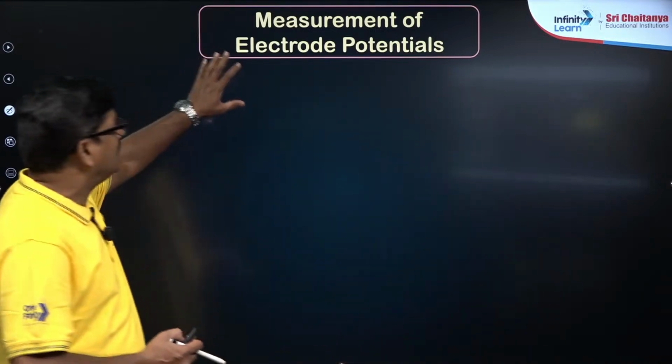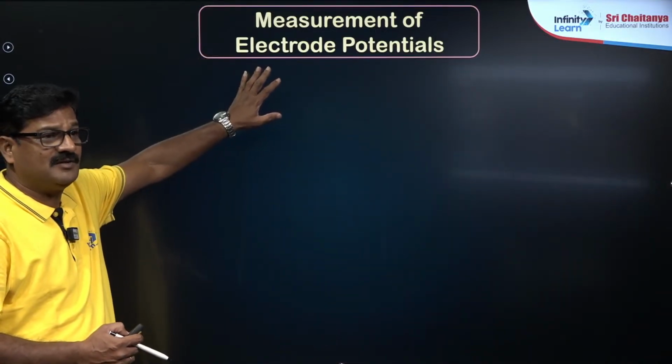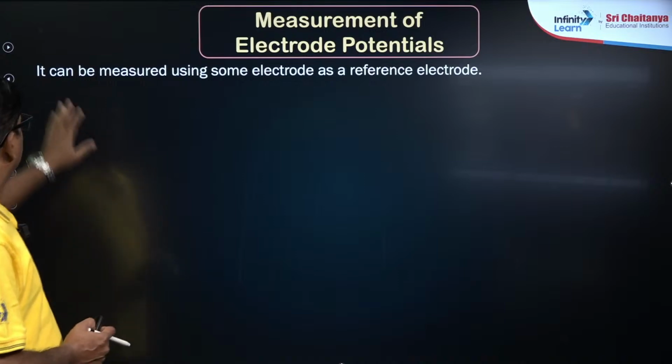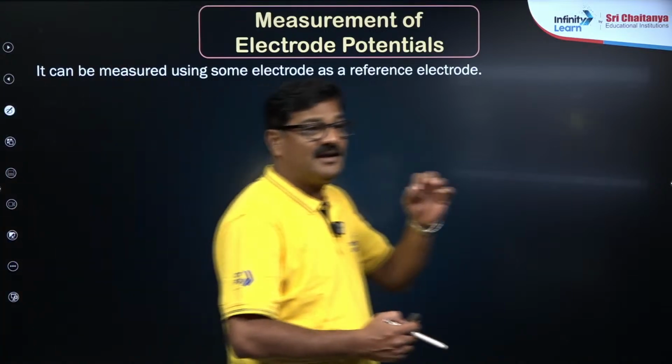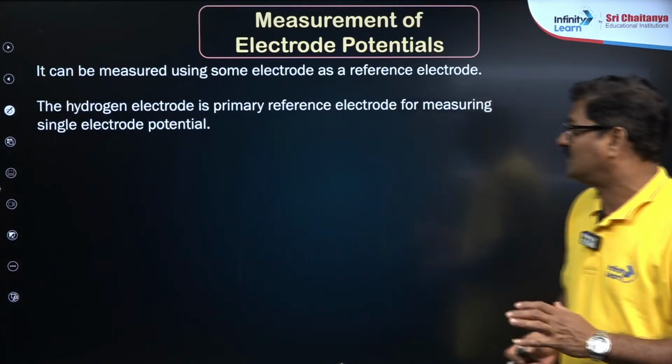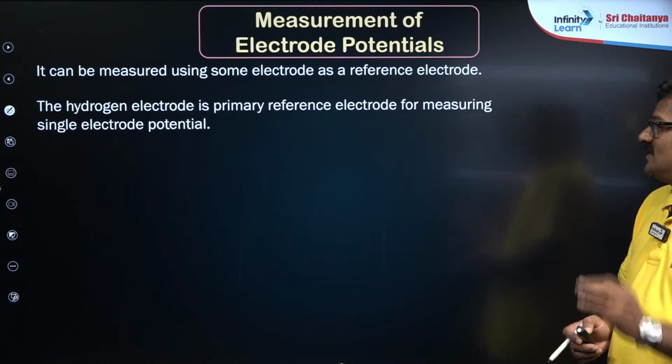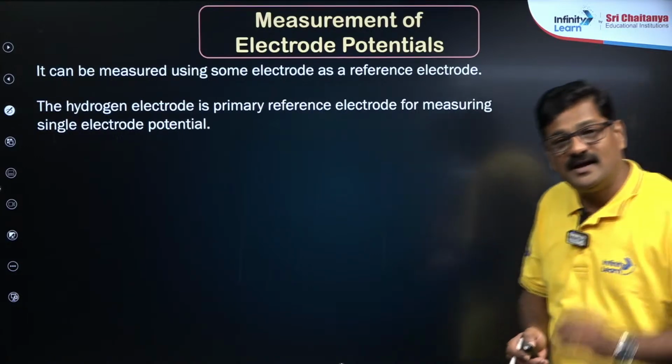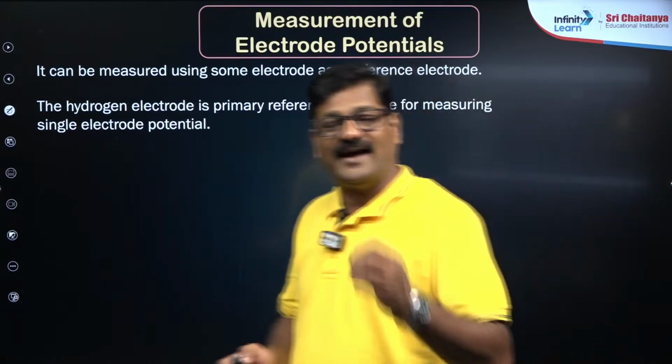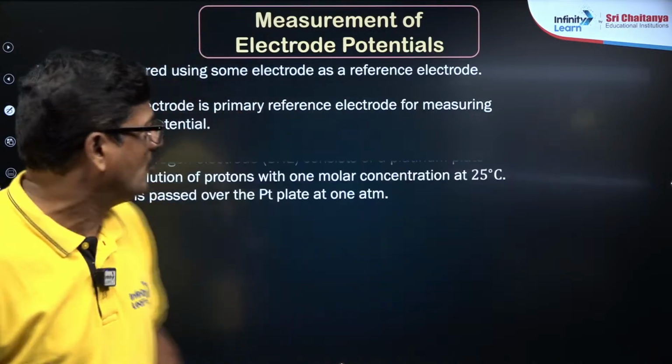So how are these electrode potentials measured? It can be measured by using a reference electrode. What is a reference electrode? The hydrogen electrode is a reference electrode whose value is taken as 0.0 volts.